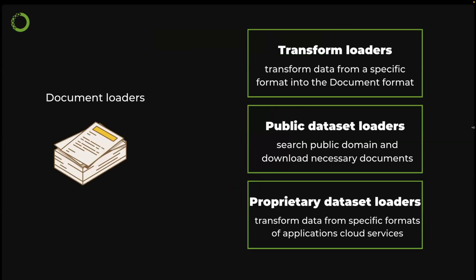So there were 3 key things that LangChain makes document interaction super easy. The first thing is document loader, which has 3 types. Transform loader, which transforms data from a specific format into the document format. So the document format is like, if you use pandas, you have the pandas data frame, right? If you use LangChain, you have the LangChain document format. That's how LangChain was able to talk to the document. It's basically a document class with some specific functions.